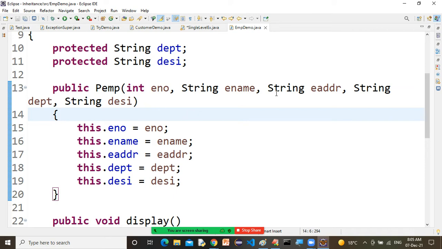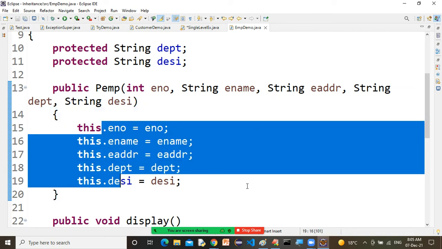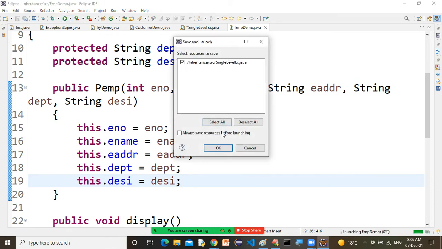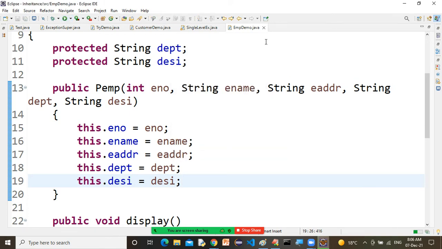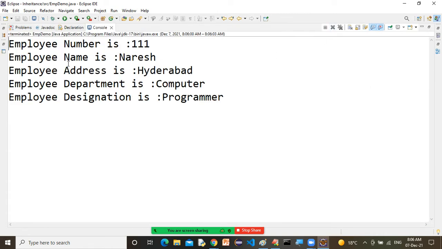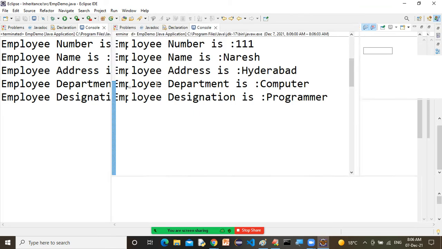These local variables we are initializing to the instance variables, as I told you. Now when you run this, look at what you are getting: employee number is 111, employee name is Naresh, employee address is Hyderabad, employee department, designation. So I hope you got it.